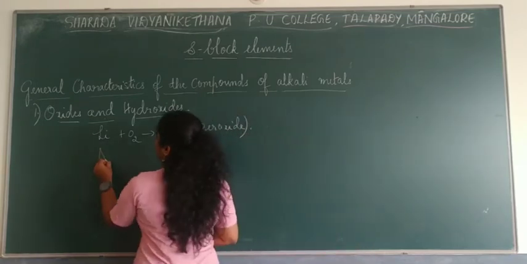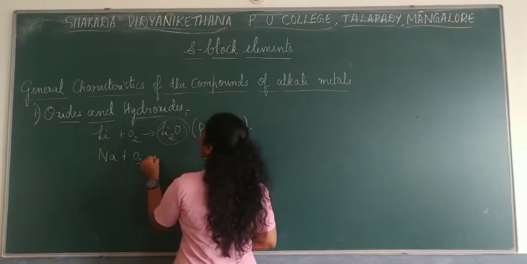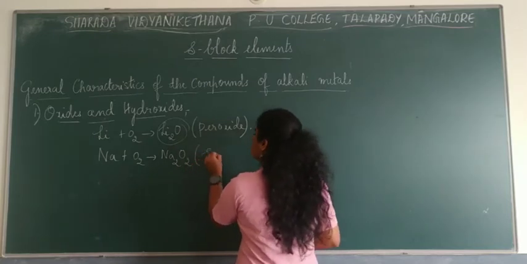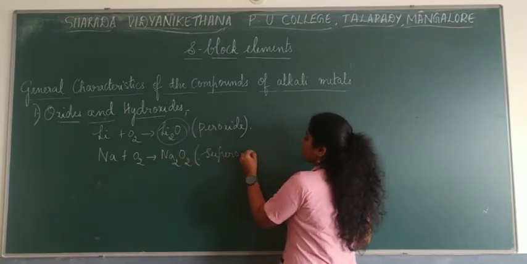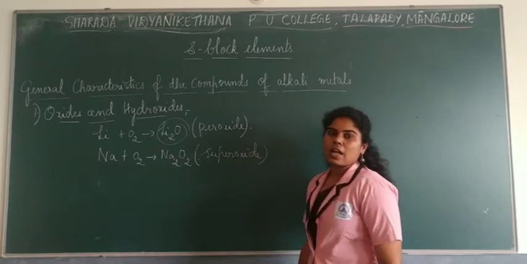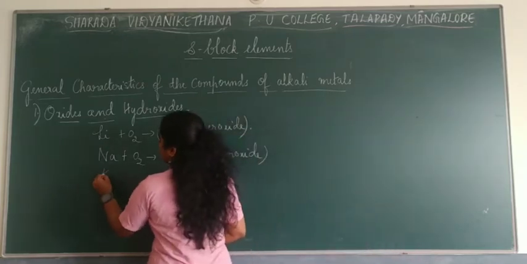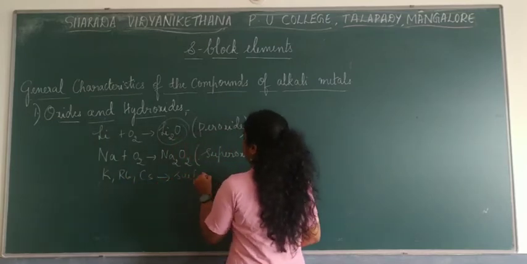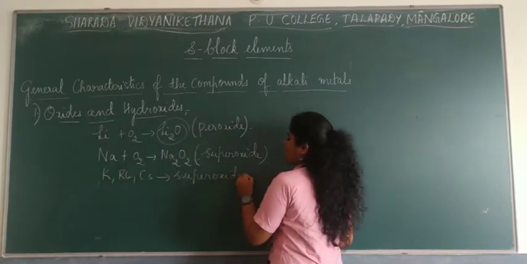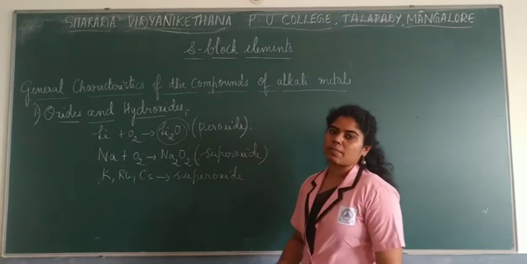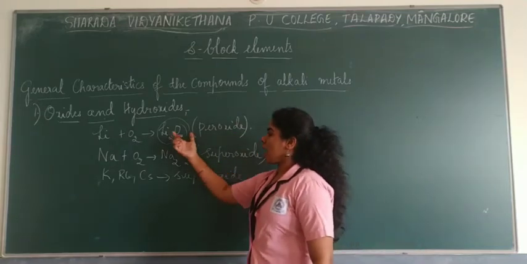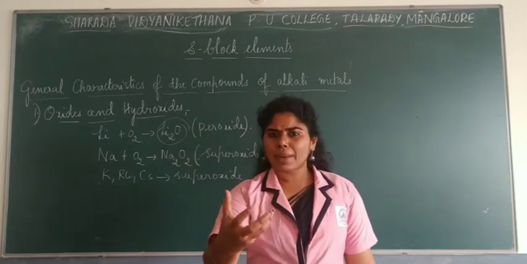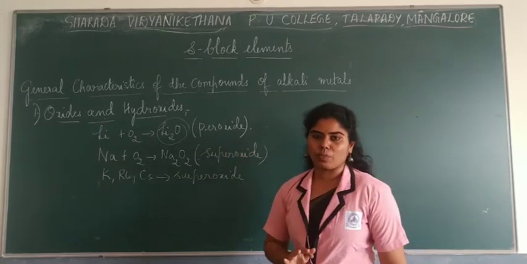And talking about sodium, it generally forms its own peroxide, that is Na2O2, but it also forms some amount of superoxides. And as you all know, heavier metals like potassium, rubidium, cesium form their own superoxide. So potassium forms its own oxide, that is superoxide. In this way, they form their respective oxides plus some other oxides too.